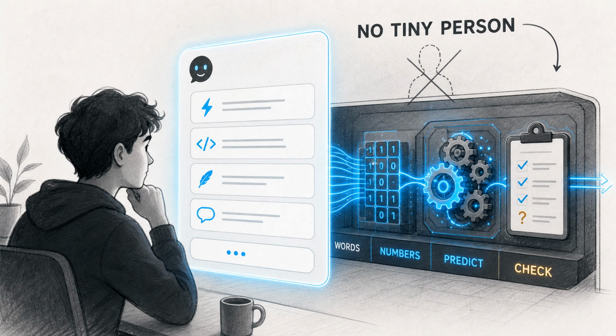A chatbot can answer in seconds, explain code, write poems, and sound confident while doing it. But behind the screen, there is no tiny person thinking. There is a system turning your words into numbers, predicting what should come next, and checking the result against instructions.